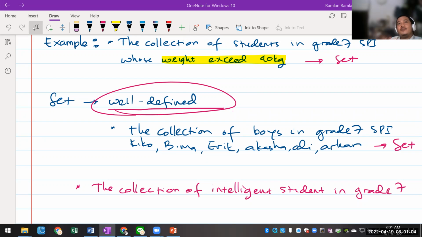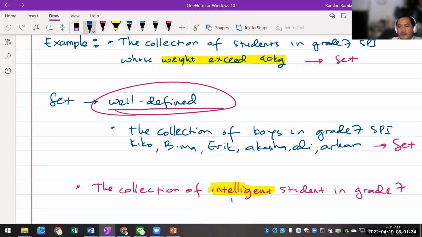Nah, ini ada nggak yang bisa kalian pikir bahwa this word can be different from one person to another person? Saya mau ke Ali aja deh. What do you think, Ali? Which word? Intelligent. Yes, betul banget. Because the word intelligent can be different from one person to another, ya nggak sih? Karena intelligent itu pinter apa, pinter matematika, pinter bahasa Indonesia, kan bisa beda-beda.